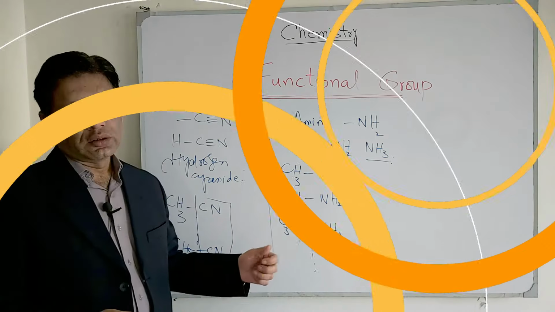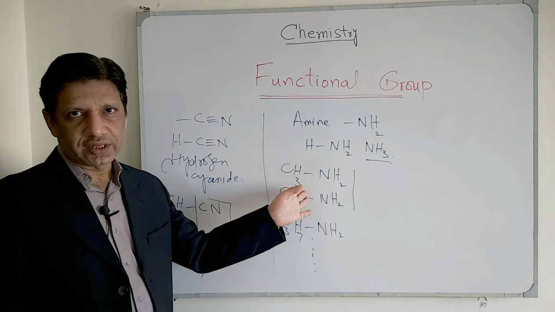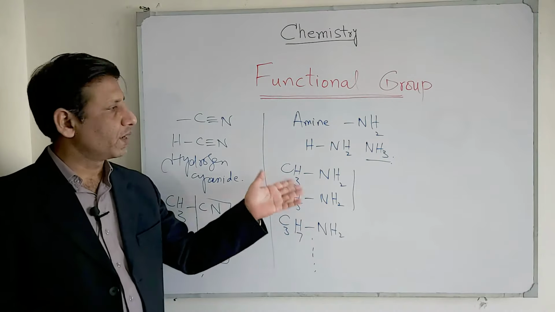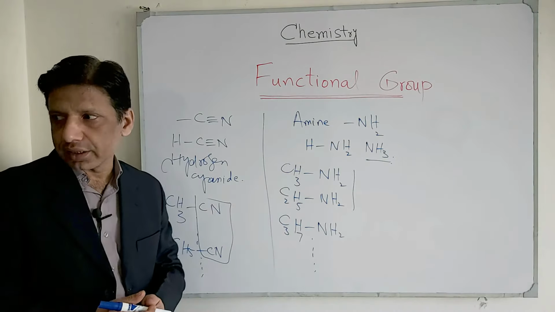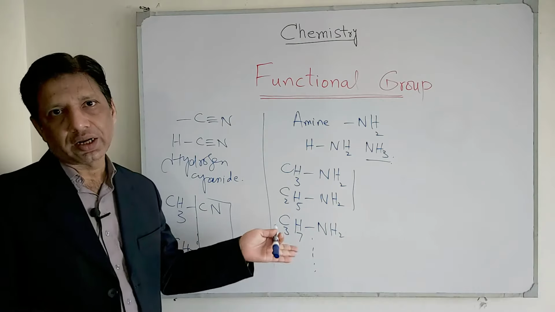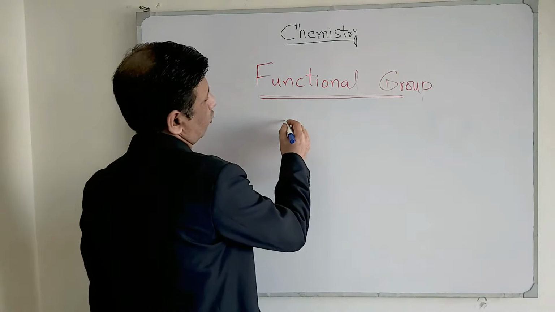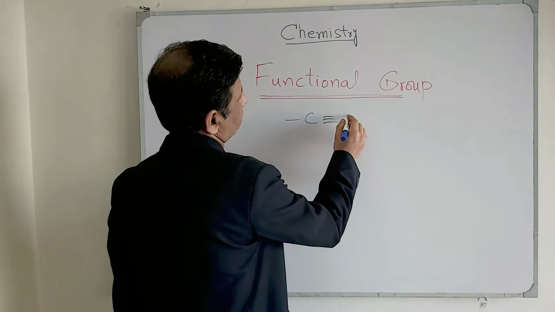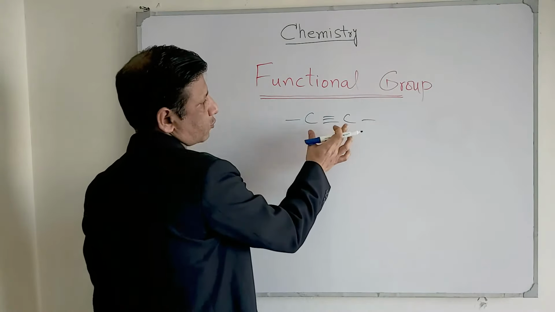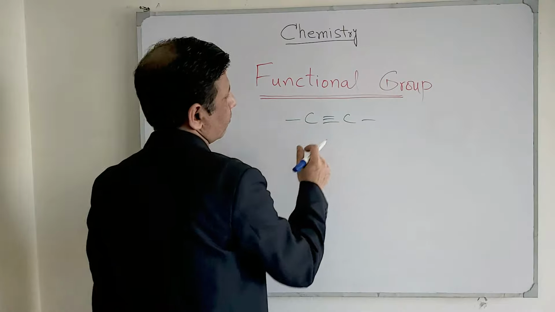So the last functional group we are going to discuss is the alkyne functional group, as told to you in the beginning of this lecture. Now let's get back to the alkyne and their typical examples. So now the last functional group, which is alkyne, and its identification is the presence of a triple bond between 2 carbon atoms.